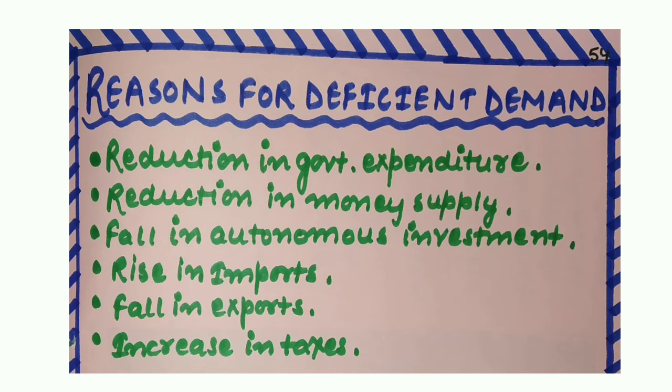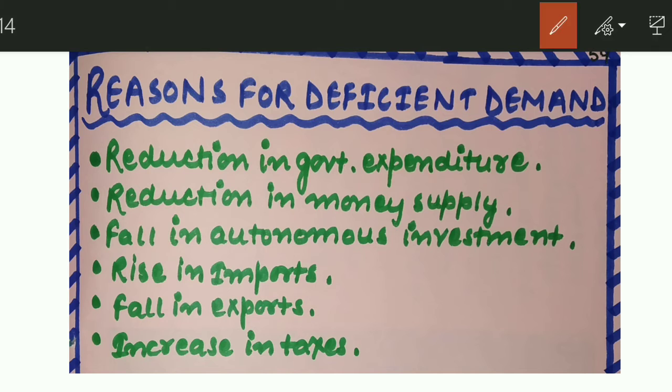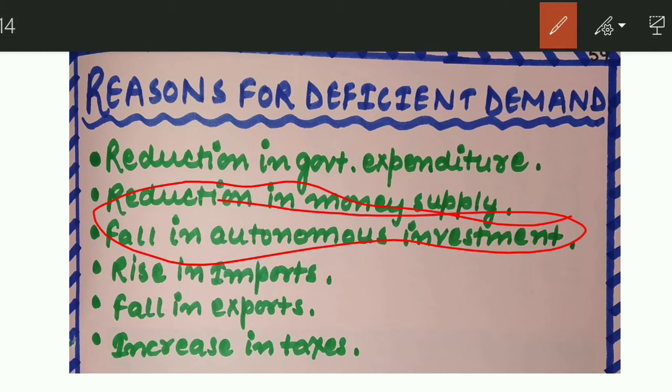Then reduction in money supply is another reason. People don't have money in the economy, that's why the aggregate supply is greater and the aggregate demand is less. Then fall in autonomous investment, rise in imports. Here, fall in autonomous investment tells you the backward action of the investment multiplier.